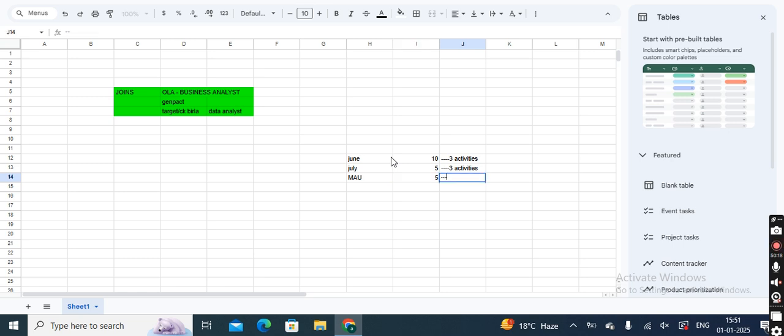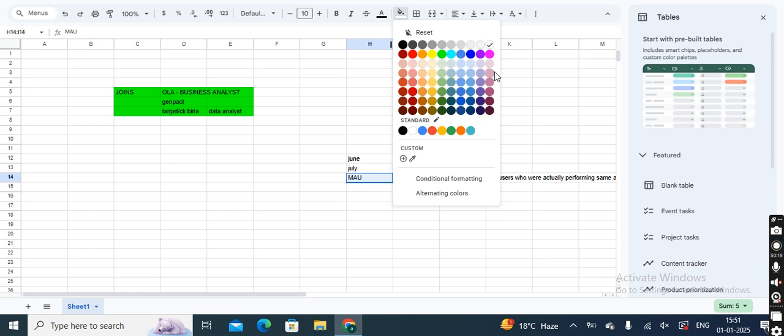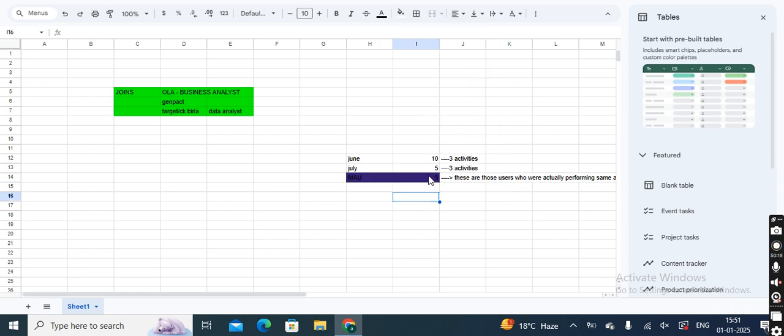And what this 5 symbolizes, these are those users who were actually performing the same activity in both the months. This is what we need to find. So we need to find this part, MAU. That is what the question is talking about. Okay, this part.